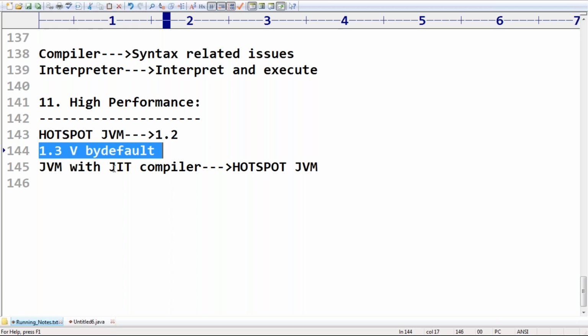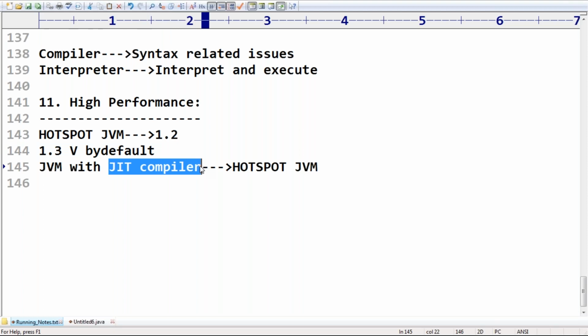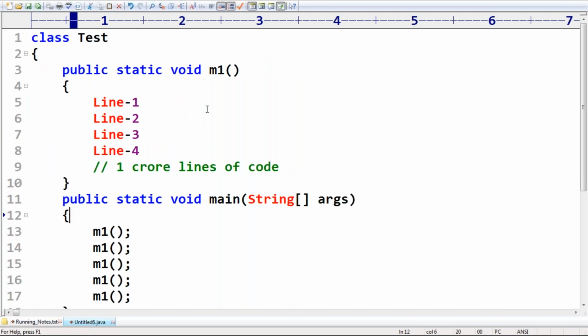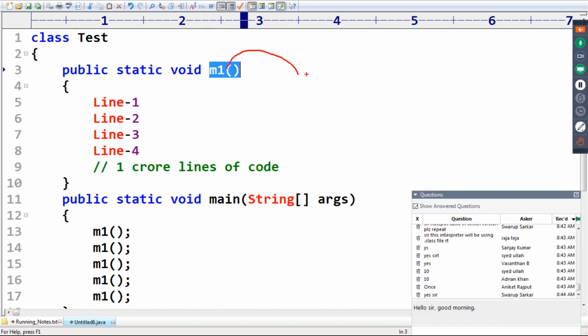Now, what is the role of this JIT compiler? For every method, listen carefully, one count is maintained internally. The JVM is responsible for maintaining one count variable, which is 0 by default at the beginning.